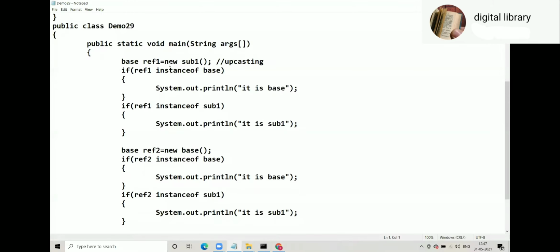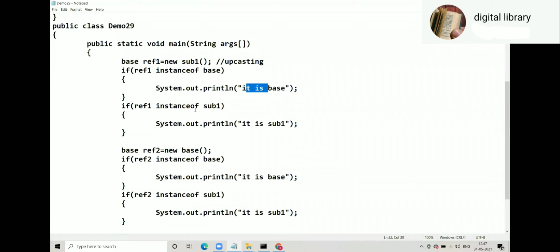So ref refers to sub1, upcasting. Ref1 instance of base. What does ref1 contain? Ref1 contains sub1. Sub1 is base? Yes. Sub1 is sub1 and sub1 is base. Child is child and child is parent. So yes, it is base.